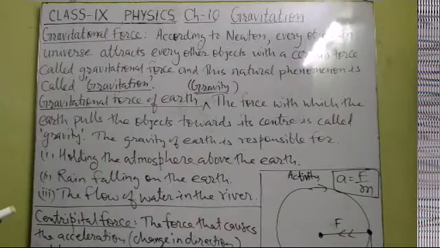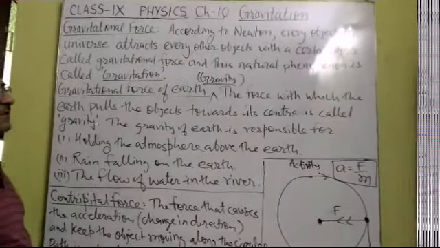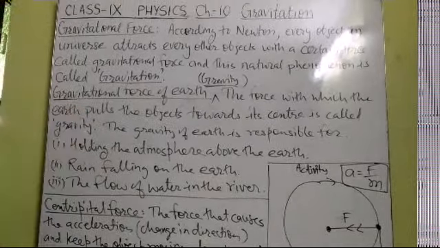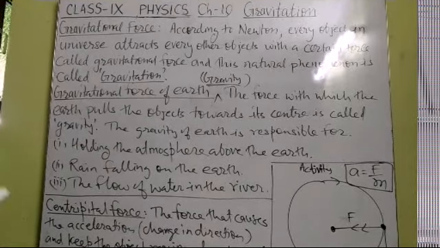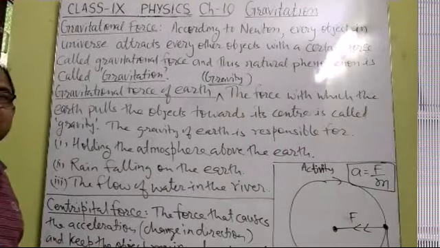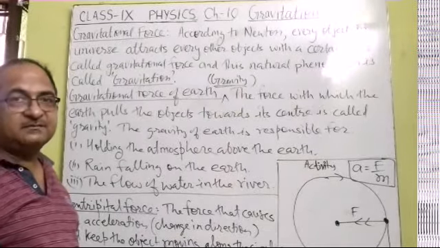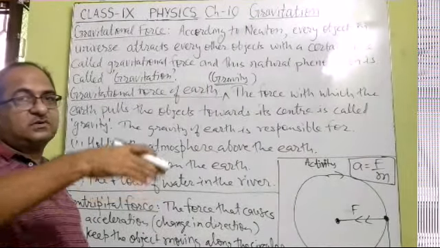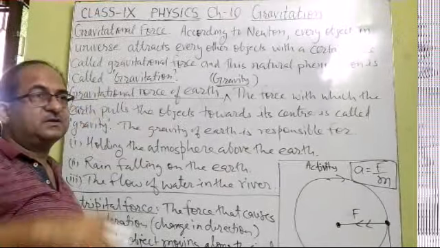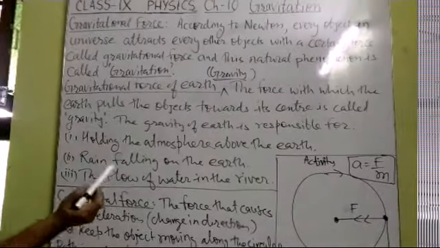This means in the universe, all objects apply a certain amount of definite force on each other, and even the earth also applies gravitational force on other objects. We can see whenever we throw any object in an upward direction, due to the gravitational force of earth, which is also called gravity, its velocity first goes on decreasing, and at a particular height it will stop and come back towards the earth. This is due to gravity.